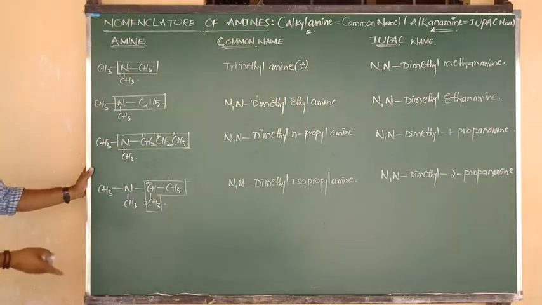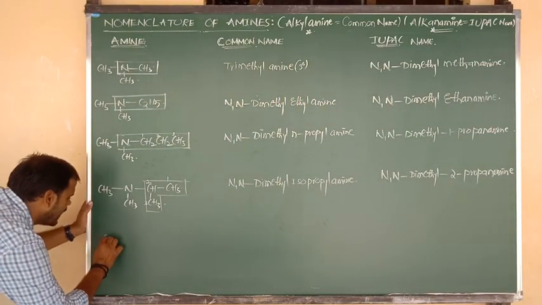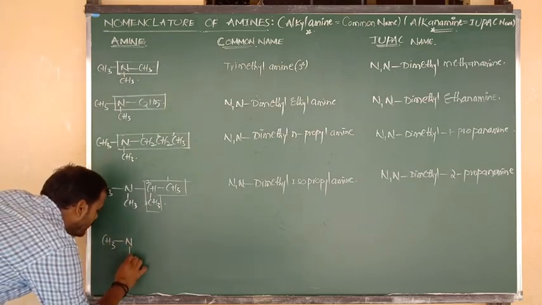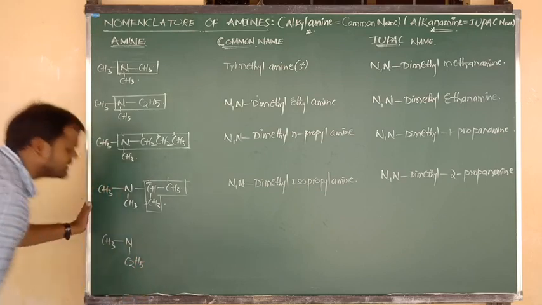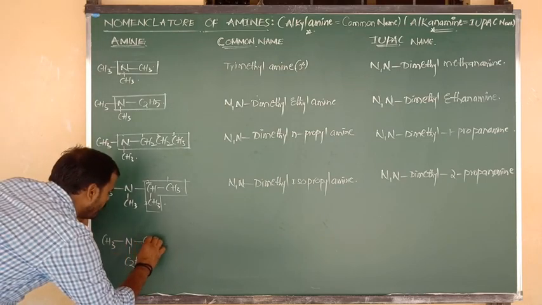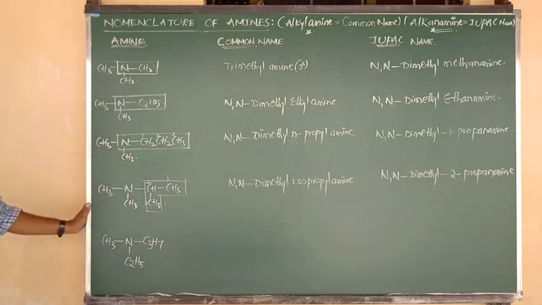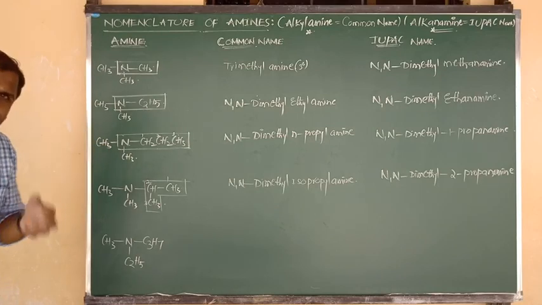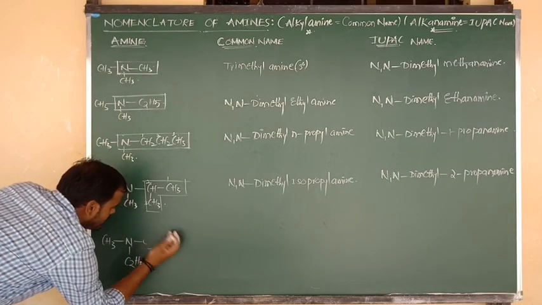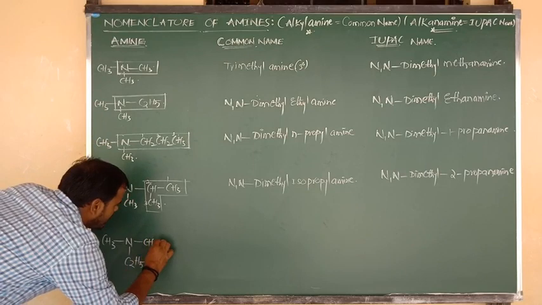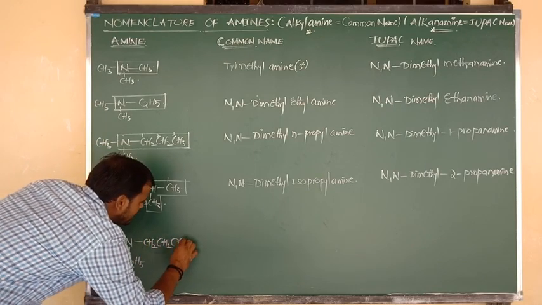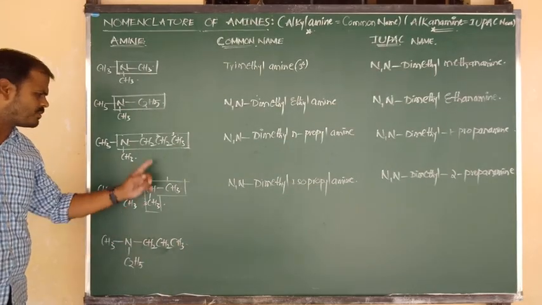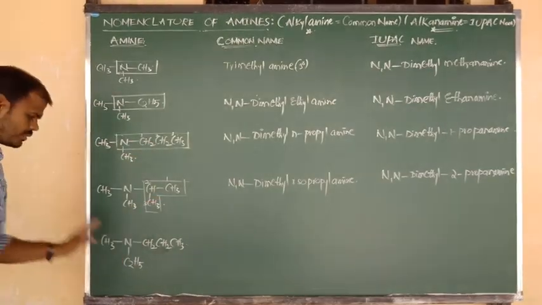Yes. So in the tertiary category, once again, another example I am going to write right now. One side methyl, it was connected to N. Another side, suppose it was connected to an ethyl group, that is nothing but C2H5. And another side, I am going to write C3H7, nothing but propyl group. But to get clarity, here we have to write it perfectly, that is CH2, CH2, CH3. If you wrote simply the formula C3H7, again we will get some confusion. Maybe isopropyl or normal propyl. Anyway, you have to write like this.